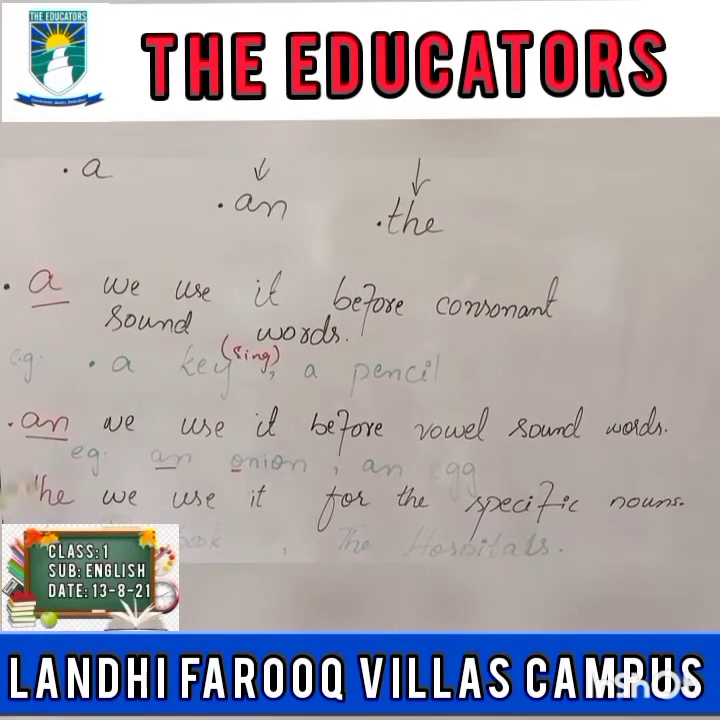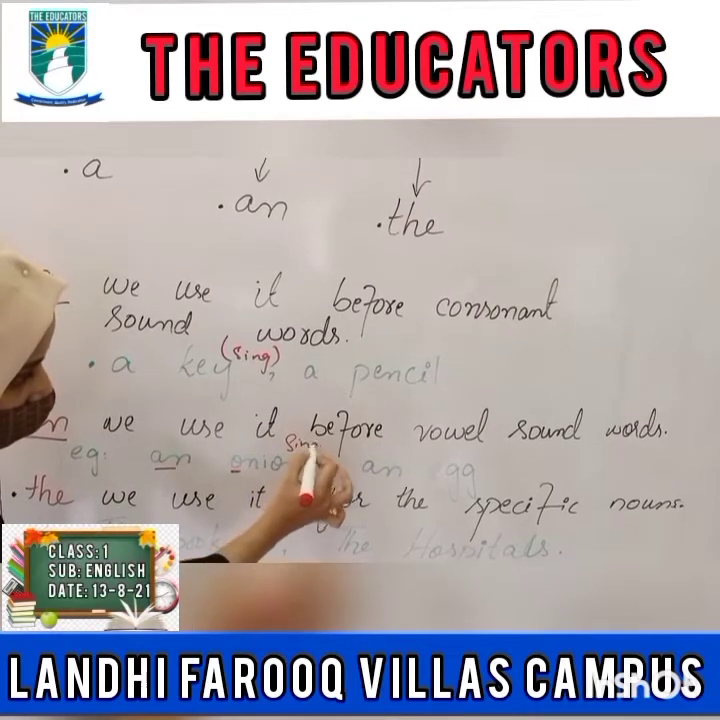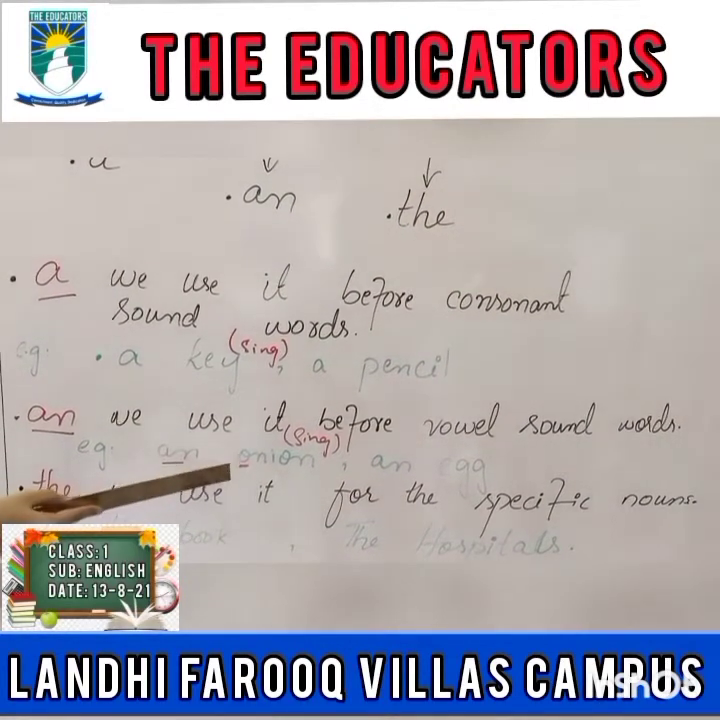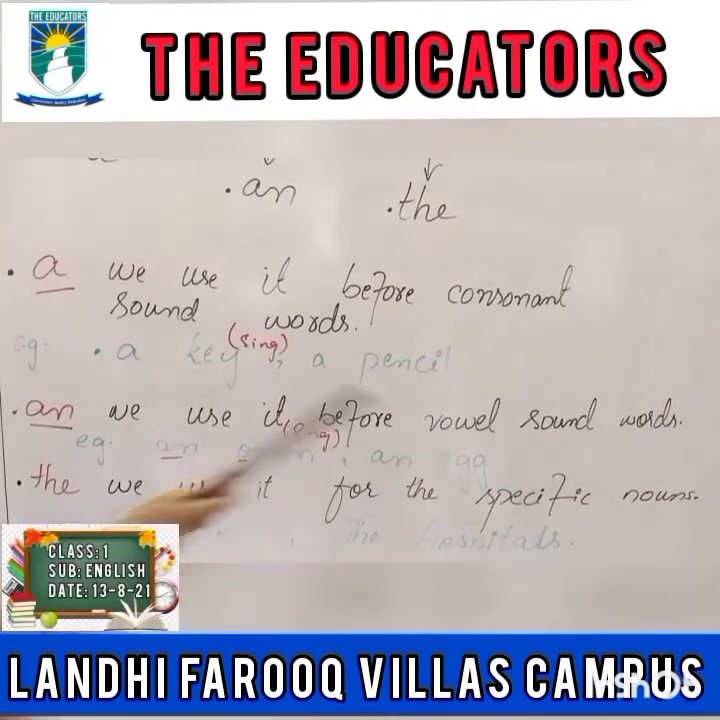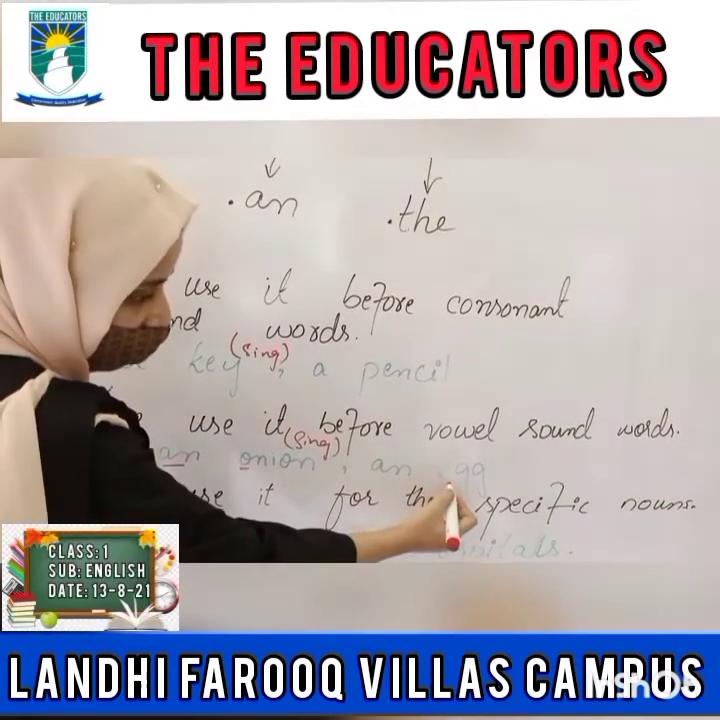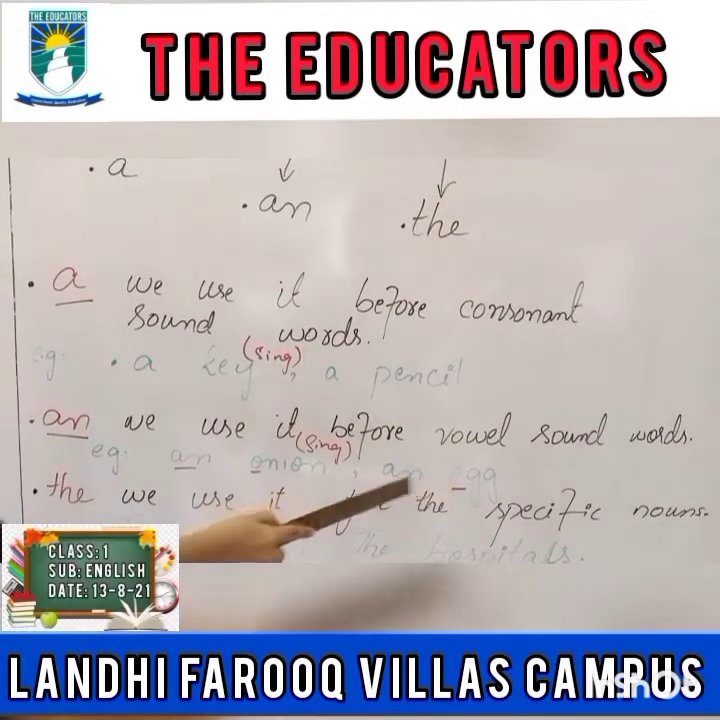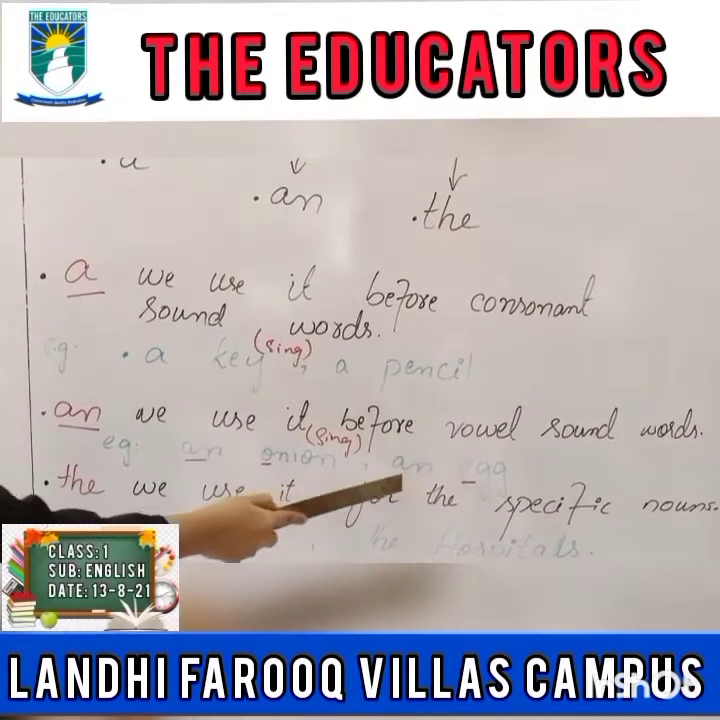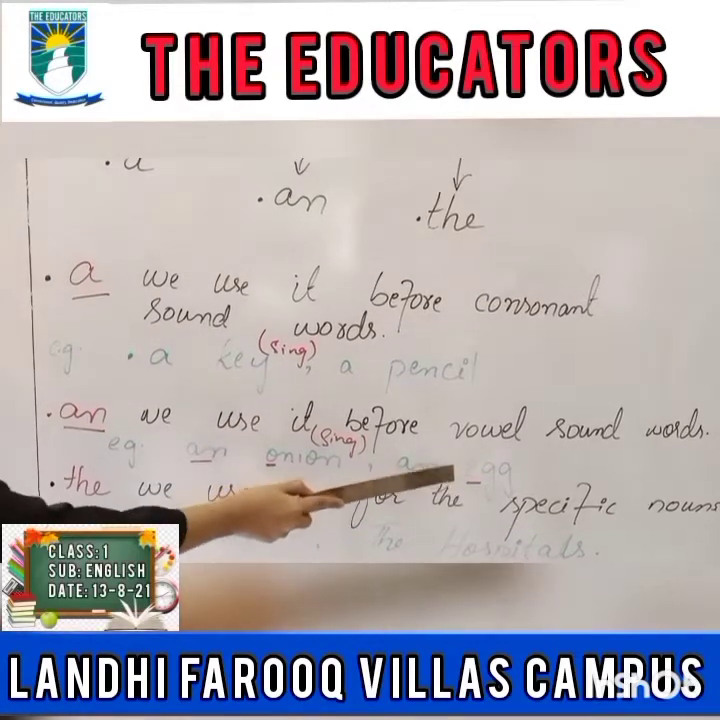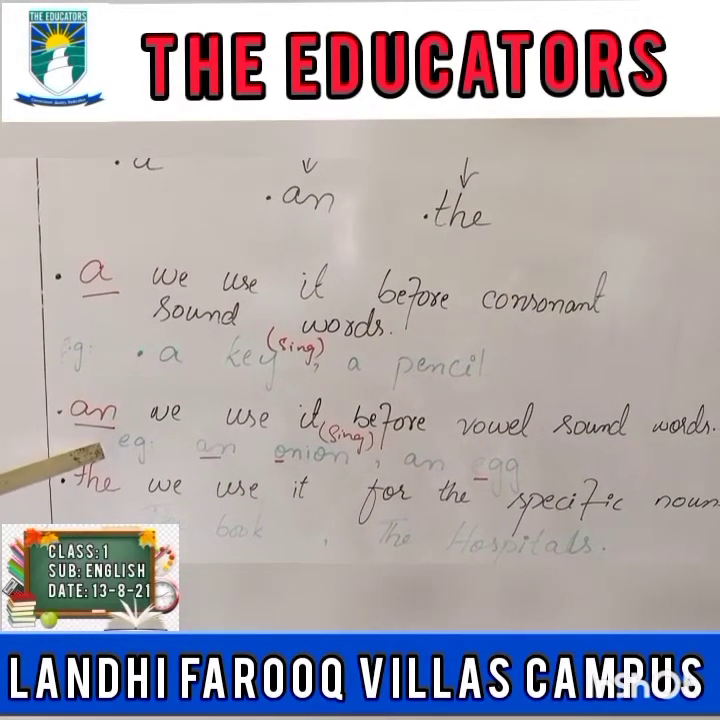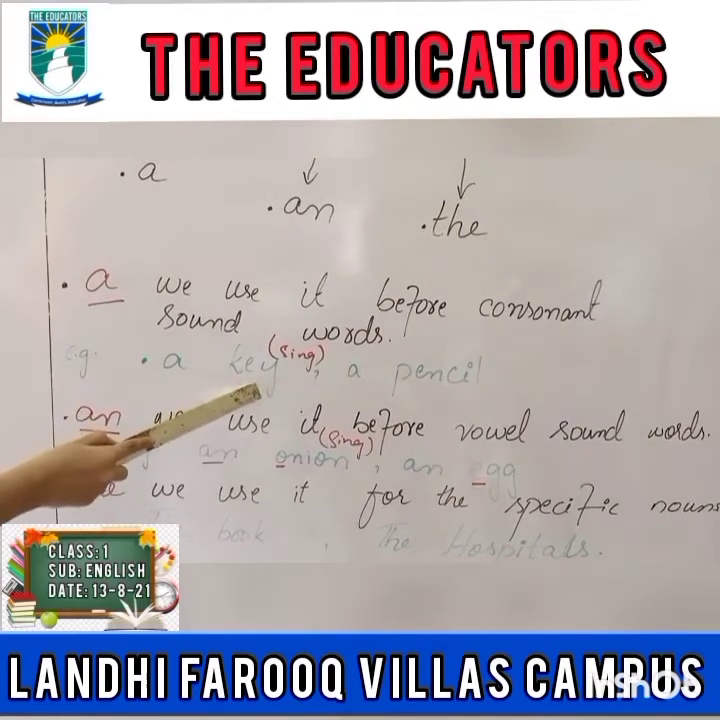An onion. And it is also a singular noun. It should also be singular. An onion. An egg. Egg is starting with a vowel and it is a singular noun also. So we put an before the word which is starting with a vowel and it should be singular, because a and an have the same meaning and we put it before a singular noun.